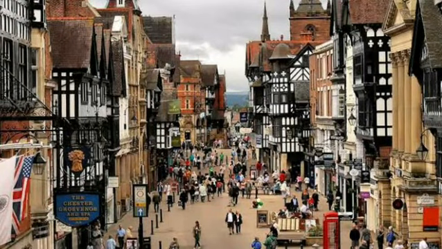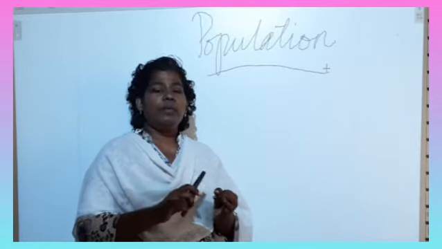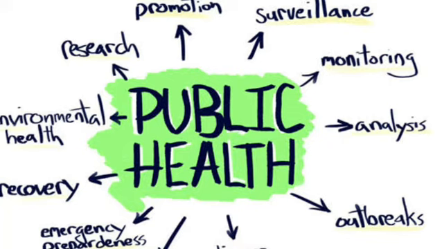Comparatively, the facilities will be more and the opportunities will be found more in the towns and cities, like different healthcare programs or better education, which will be found in the cities and towns. So people migrate from rural areas to urban areas for a better life, to find better opportunities.